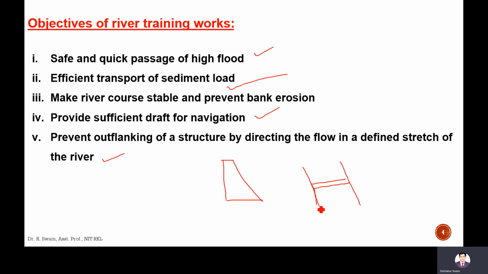If we construct some embankment in the downstream, like levees, then the flow will get its direction. Otherwise, the flow will just spread into both banks, destroy the banks, and not get a direction, meaning there will be no axial flow. So to cause axial flow and give direction, these levees or banks are constructed in the downstream.